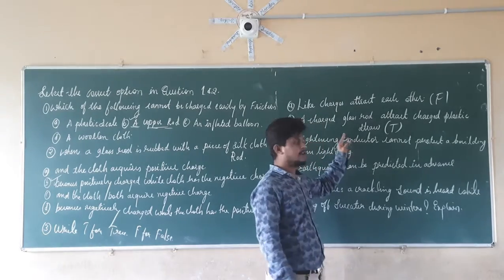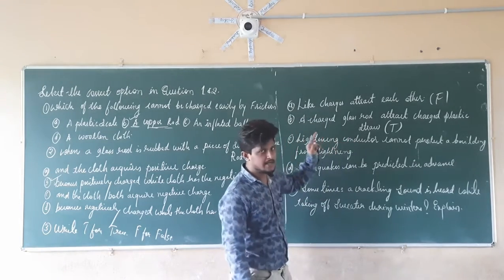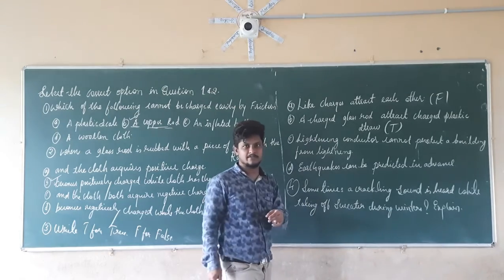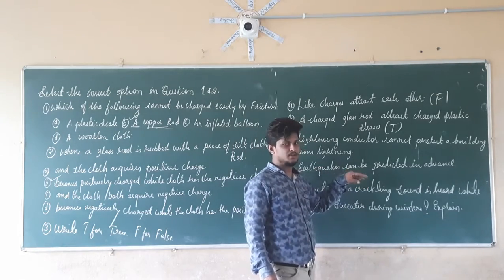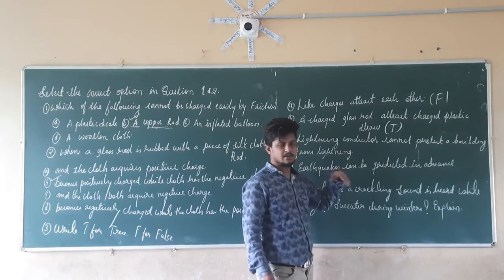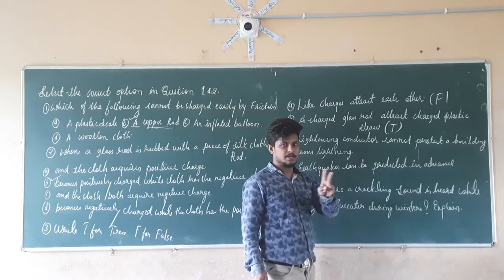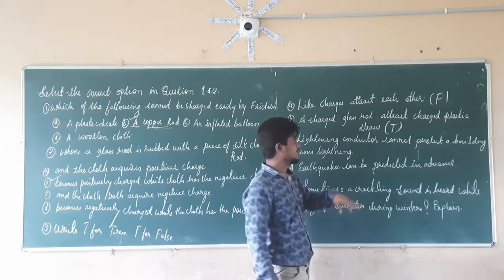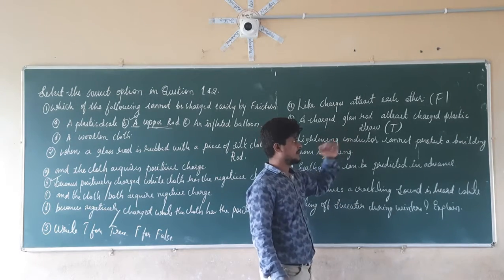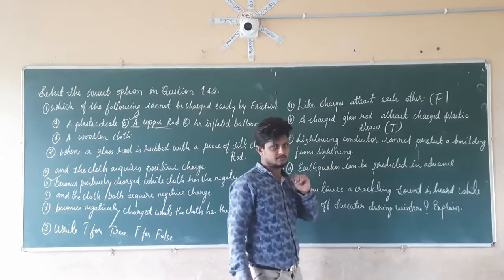For that we have done an activity in your textbook. The glass rod, when rubbed, is going to acquire positive charge, and the plastic straw is going to acquire negative charge. So the unlike charges are going to attract each other. When the unlike charges attract each other, that means the glass rod is also going to attract the plastic straw.